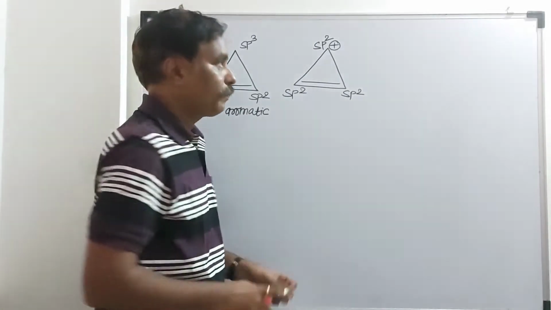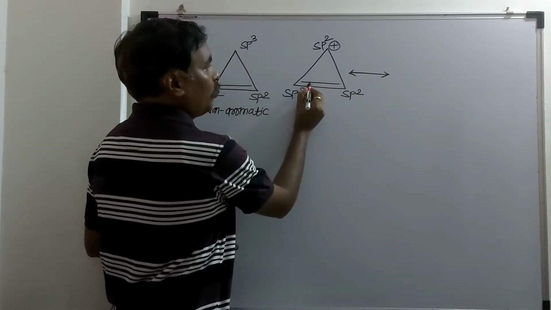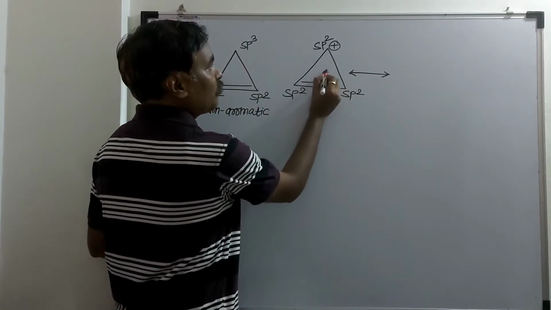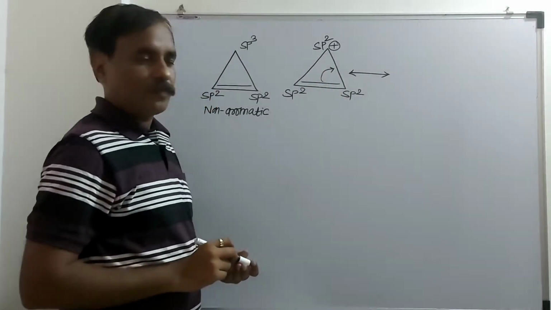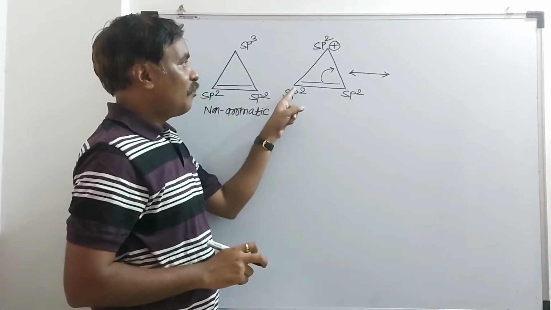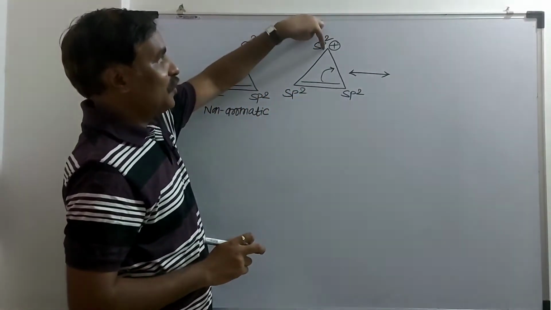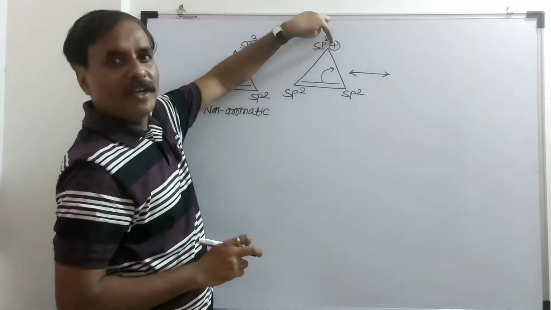See here. Suppose shifting of this pi bond in between these two carbon atoms like this. This carbon is electron donor, so this carbon will acquire positive charge. Now this carbon is electron acceptor, so this positive charge will be neutralized.